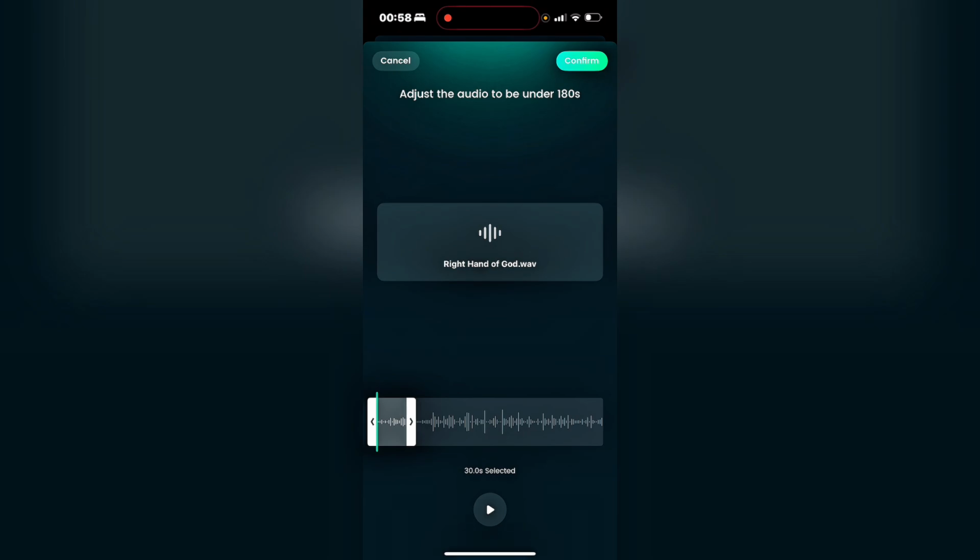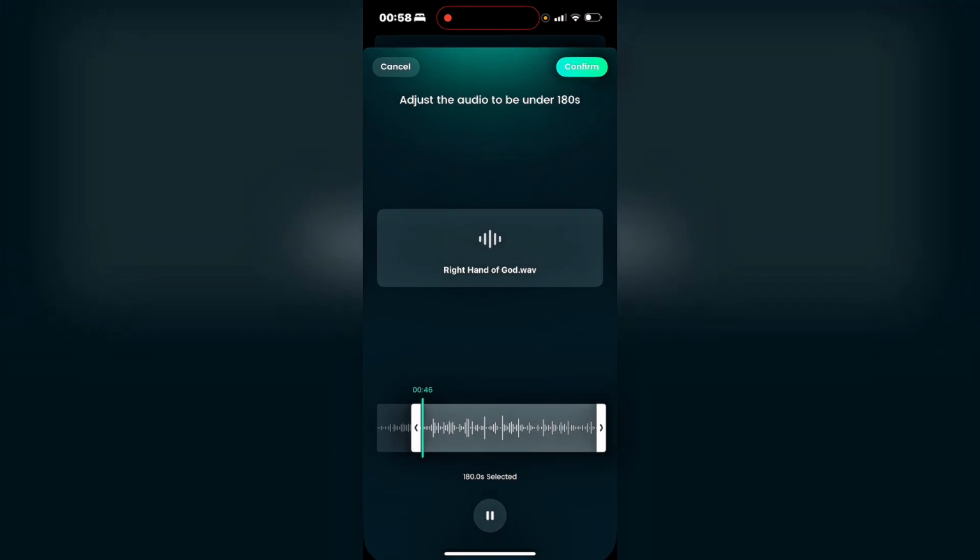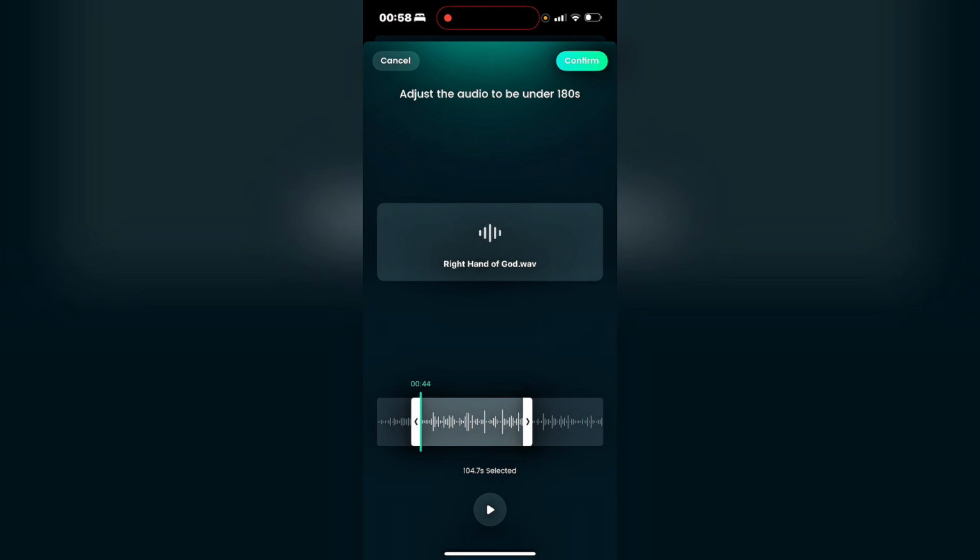Now by default, if you're on the free version, Dreamface app can only lip sync videos of up to 30 seconds, but I have the paid plan, so I can lip sync for 3 minutes at a go. But my music here is a little bit longer than 3 minutes, so I'll do the first 3 minutes first, and then I'll come back to lip sync the other part. So I have the first 2 minutes 58 seconds here. I'll go ahead and lip sync this first, then I'll do it again for the remaining seconds of the music.